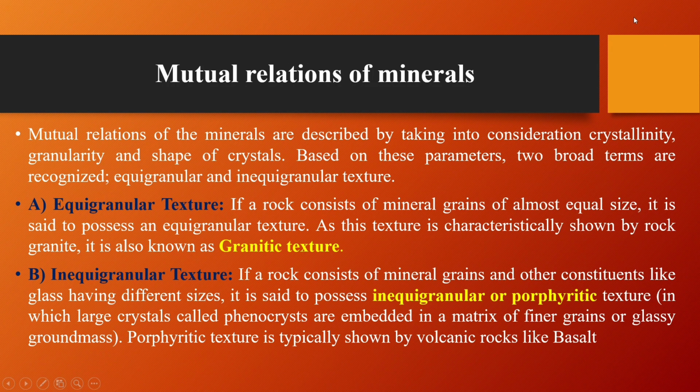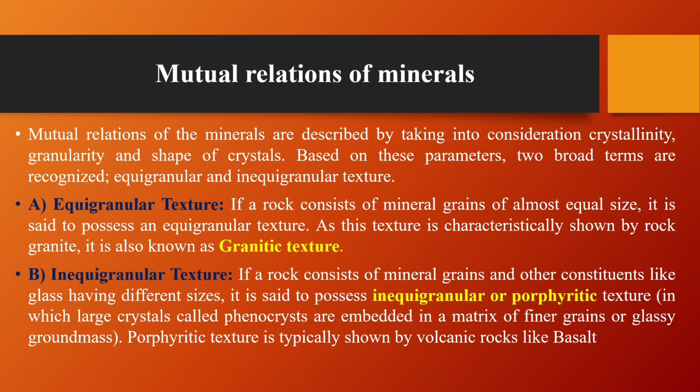Then mutual relationship of the minerals. The mutual relation of the minerals is described by taking into consideration crystallinity, granularity, and shape of the crystal. Based on these parameters, two broad terms are recognized. First one is equigranular and second is inequigranular texture. If a rock consists of mineral grains of almost equal sizes, it is said to possess an equigranular texture. As this texture is characteristically shown by the rock granite, it is also known as granitic texture.